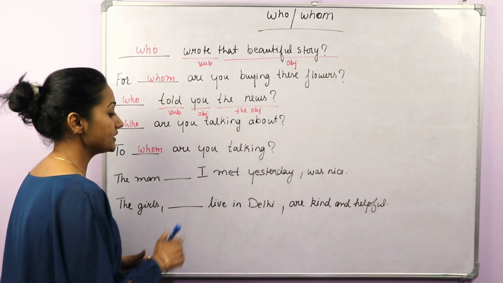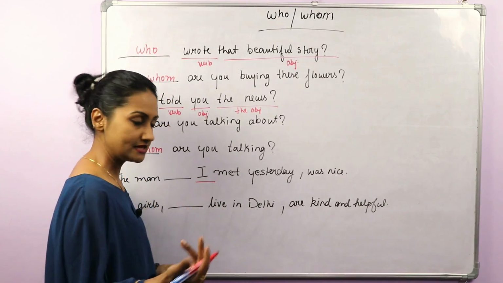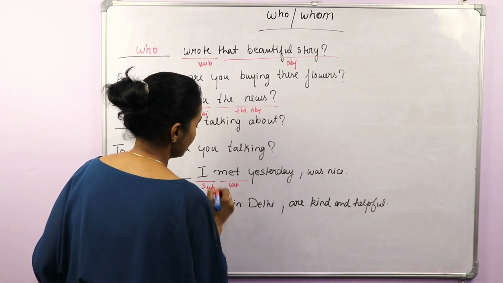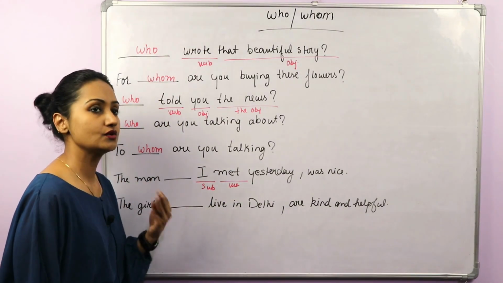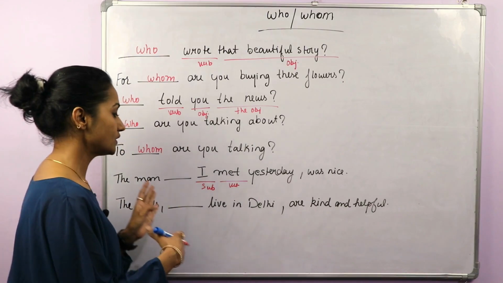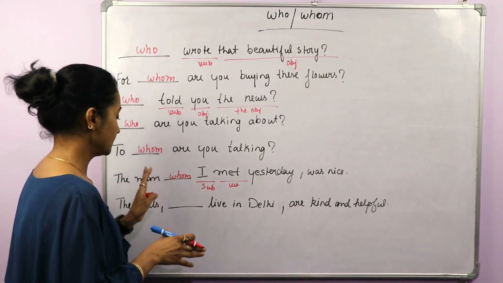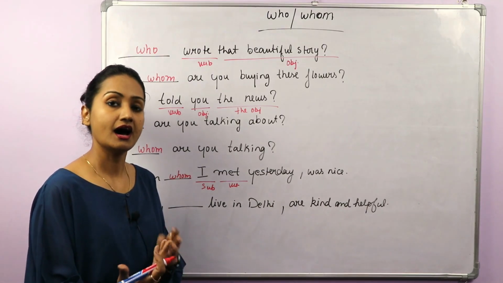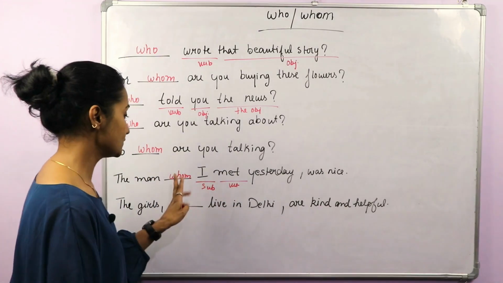Okay, so here we have the subject I, because I am the doer, and the verb is meet. Second form of meet is met. So this is the verb, this is the subject. Now what are we looking for? We are looking for an object. We want information about the object. So what would we use? Whom. The man whom I met: him, her, them. So when the answer is him, her, and them, we use whom.